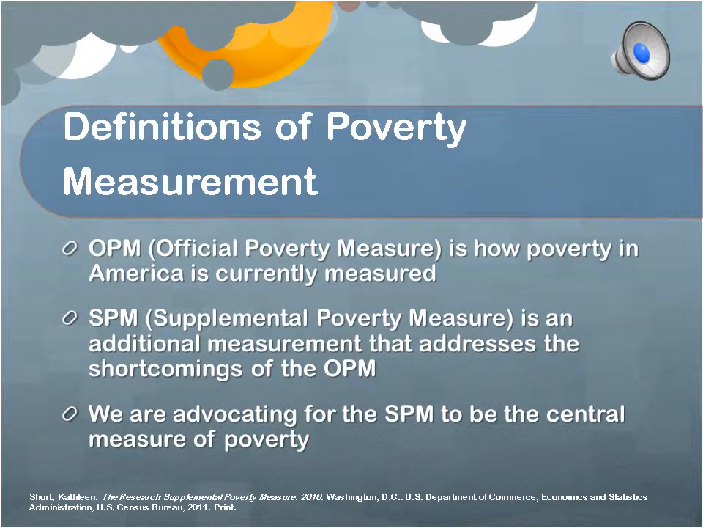Definitions of poverty measurement. The OPM, official poverty measure, is how poverty in America is currently measured, while the SPM, the supplemental poverty measure, is an additional measurement that addresses the shortcomings of the OPM. We are advocating for the SPM to be the central measure of poverty.